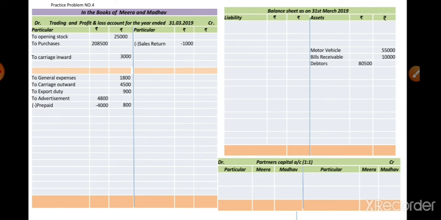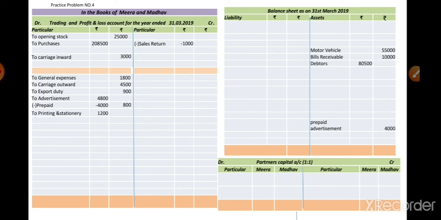Okay, so the remaining amount, that is 4,800 minus 800, the balancing amount, that is 4,000, is related to the next year, which we call prepaid advertisement. So we show it as less prepaid 4,000. It means 4,800 minus 4,000, and in the outer column we already recorded that, 800. This type of presentation we show in the profit and loss account debit side. And the second effect of this prepaid, we show on the asset side, because the prepaid advertisement is a current asset, so on the asset side we record prepaid advertisement, amount is 4,000.